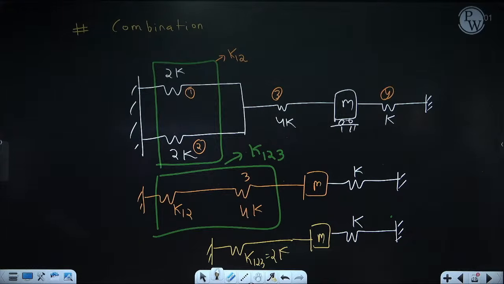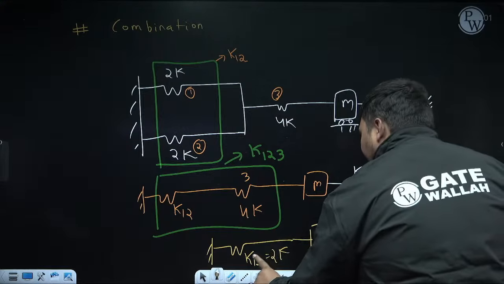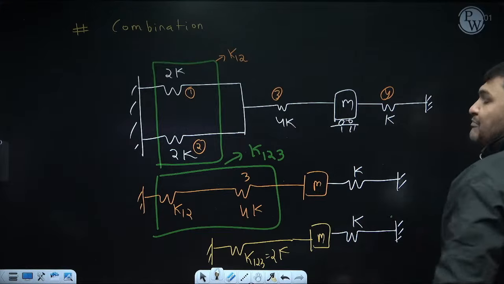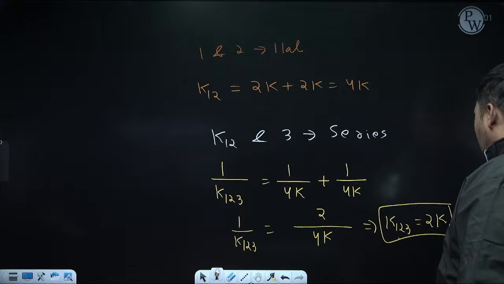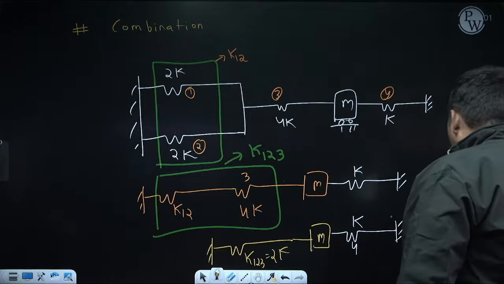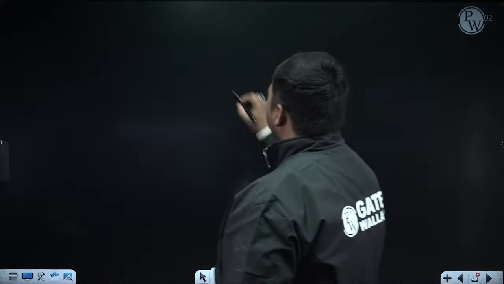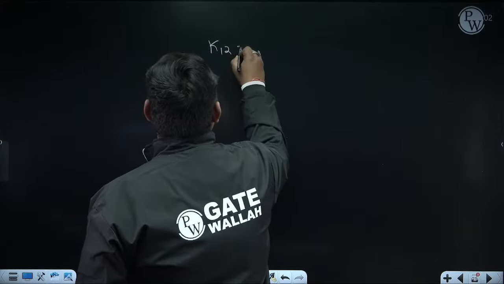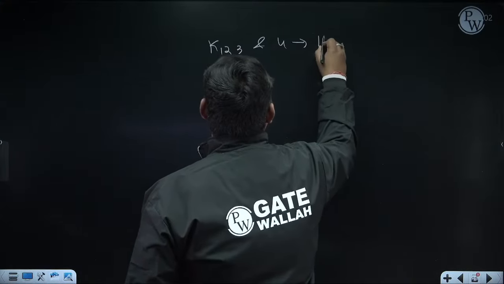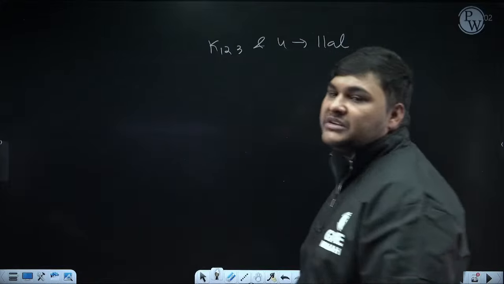Okay. Now, can I say this K123 and K are in parallel arrangement? And since they are in parallel, now I can calculate their equivalent. This I am denoting as spring 4. Na? So now K123 and 4 are in parallel. So I can calculate their equivalent.